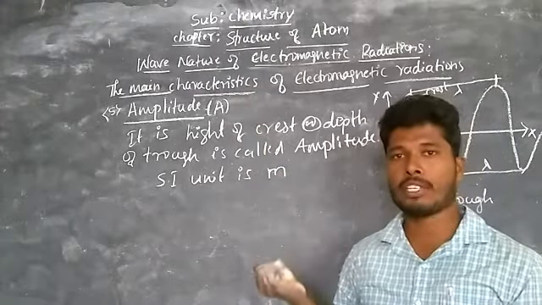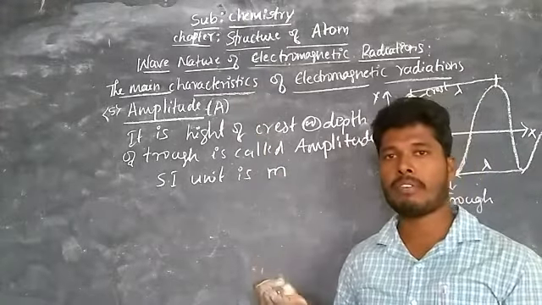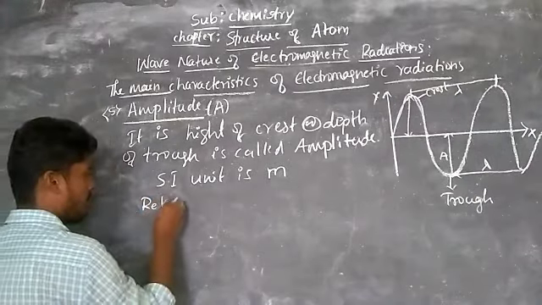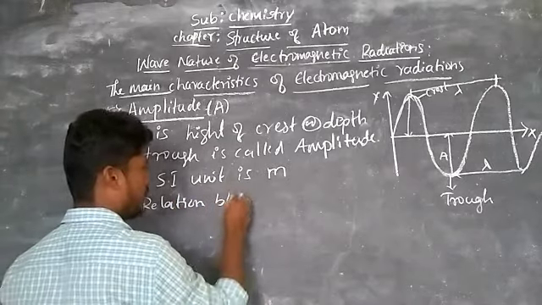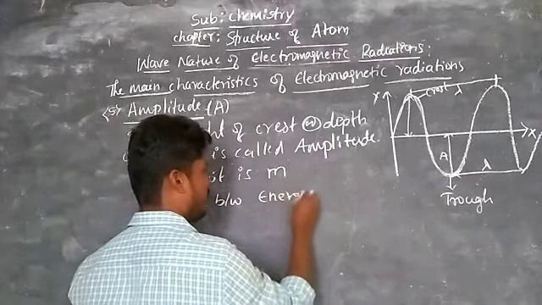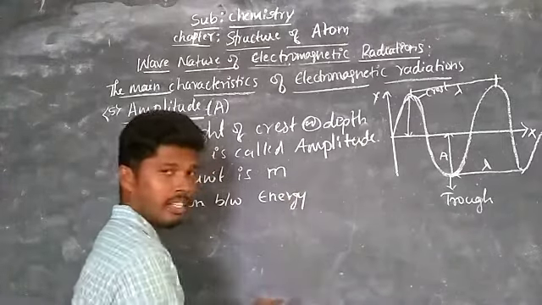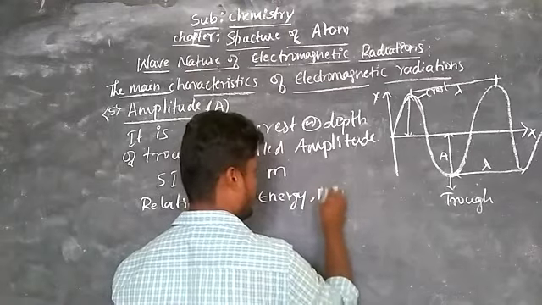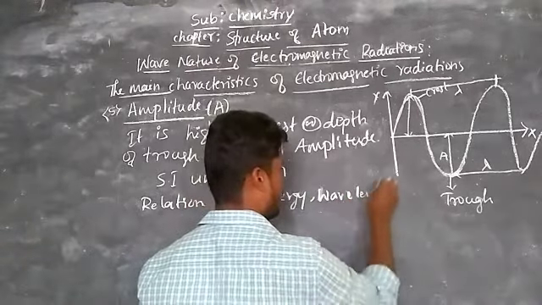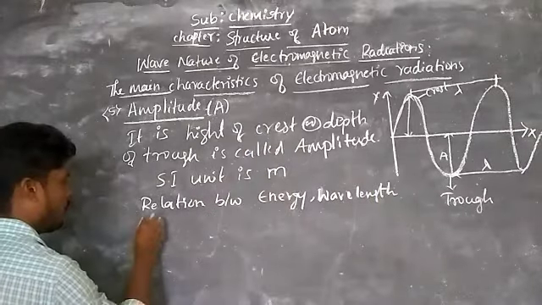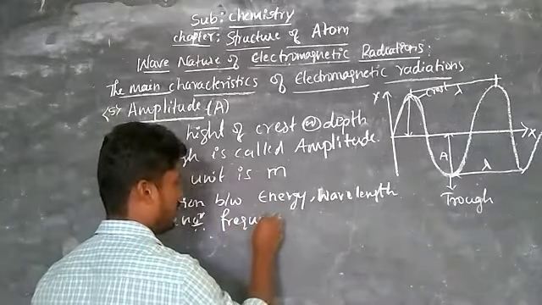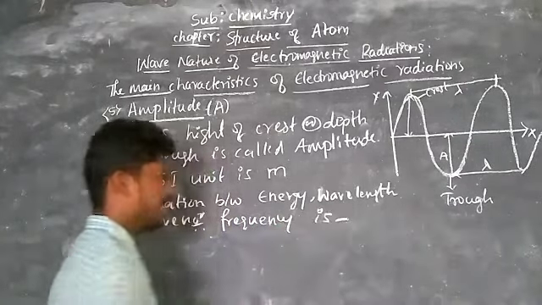It means the relation between wavelength and energy, frequency, amplitude, wave number, velocity, etc. That is the relation between energy, wavelength, wave number, frequency, and so on.